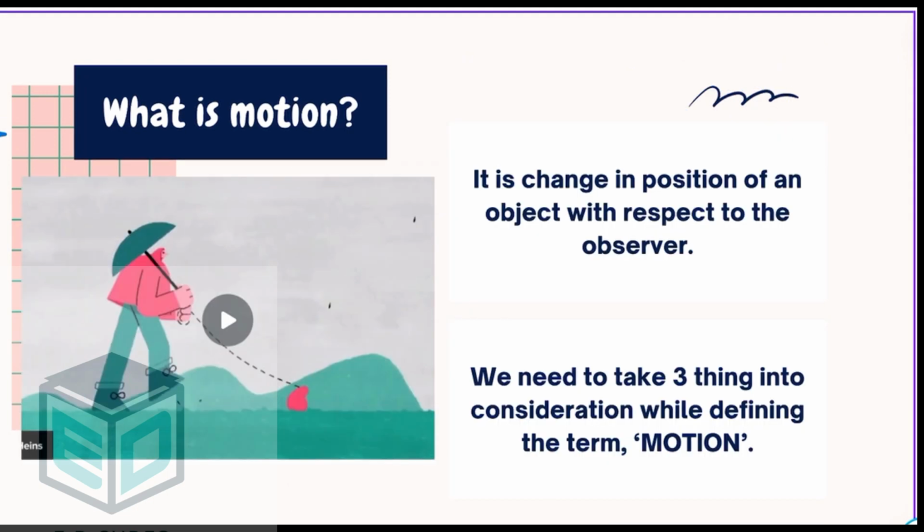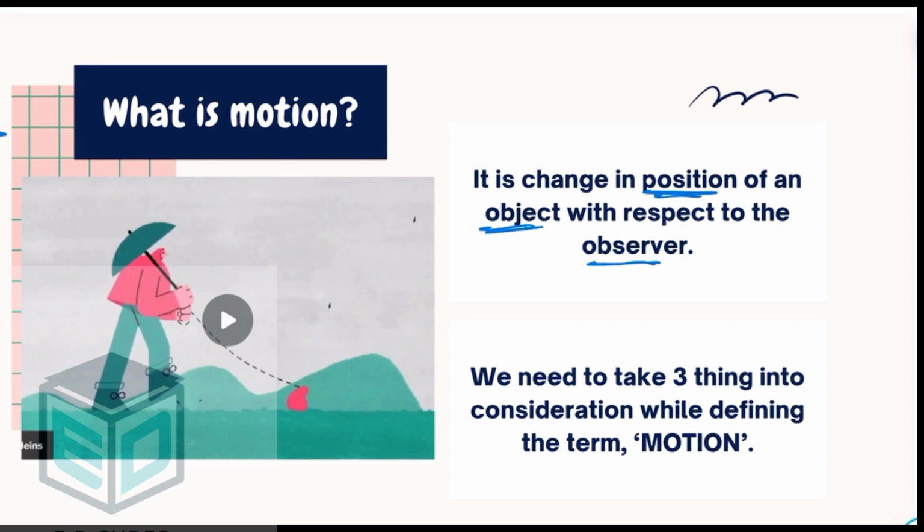So, if you ask me to define motion, I would say it is the change in position of an object with respect to an observer. So, note down the keywords. Keywords are position, object, and observer. Now, these are the three words which need to be taken into consideration while defining the term motion. The three terms are position, object, and observer. Now, let us try to know about these words particularly.